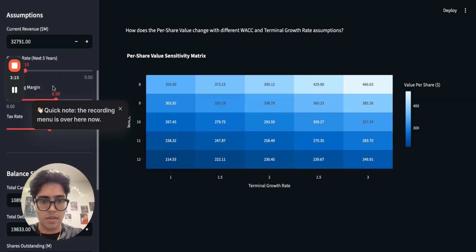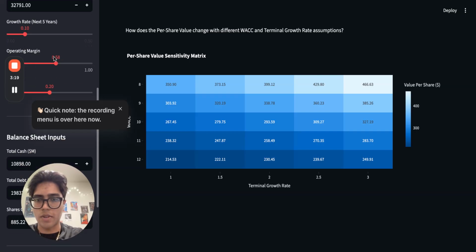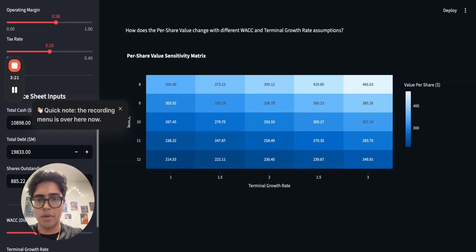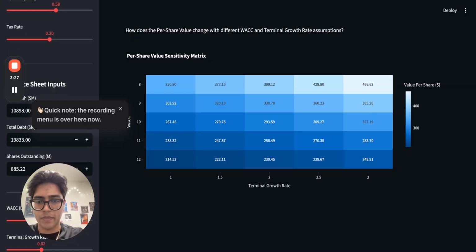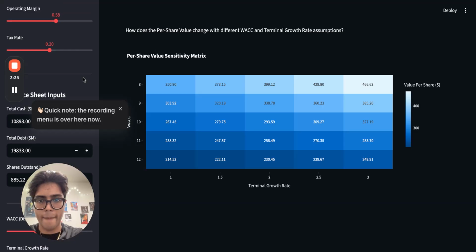Let's look at the assumptions. So this is the most critical part of any valuation. My rubric requires a breakdown of the weighted cost of capital and growth. So let's dive in. So how I calculate weighted average cost of capital: I didn't just pick this number. I used the CAPM model.